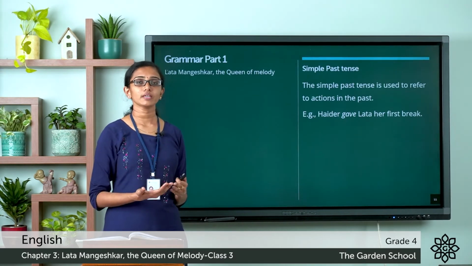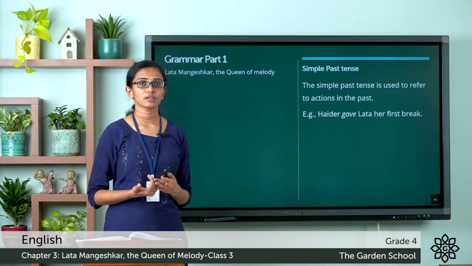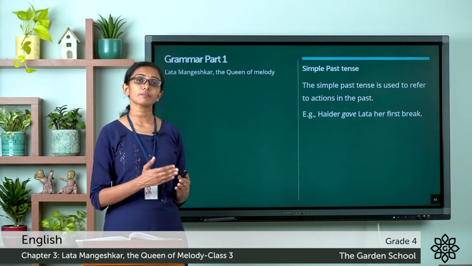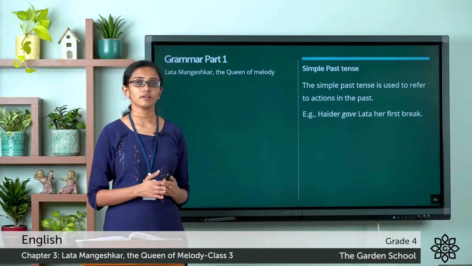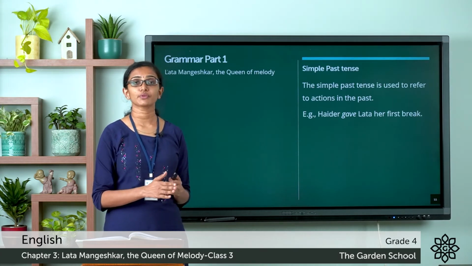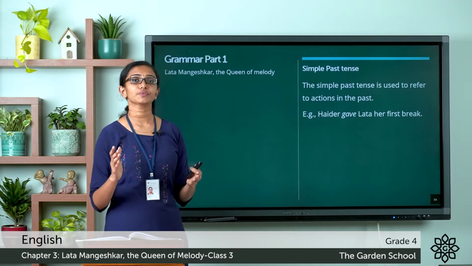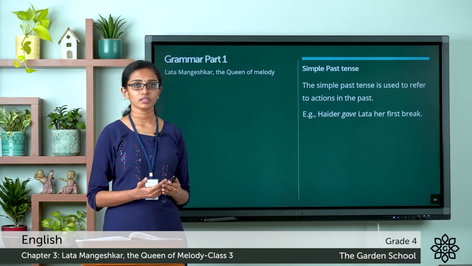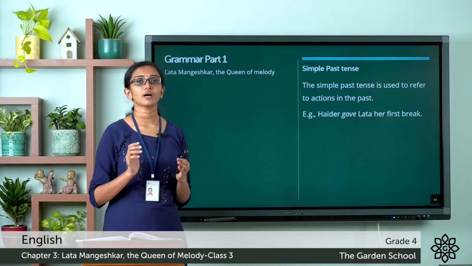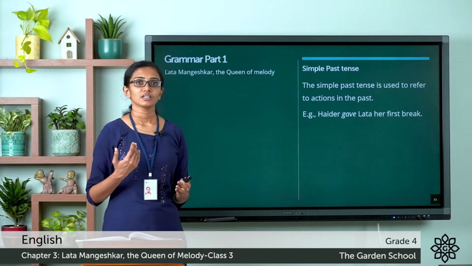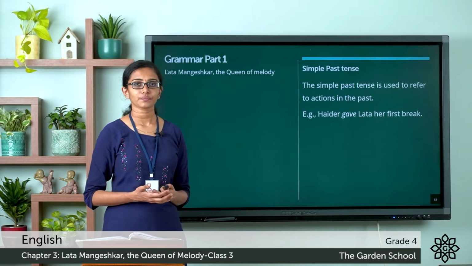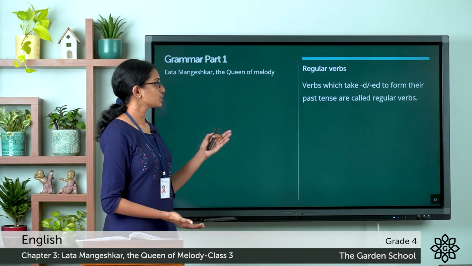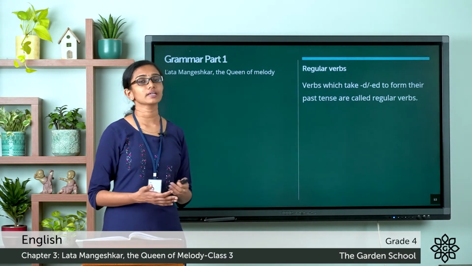You see, when you are forming the past tense form of a verb, the word may get changed completely, or in some cases the word may not change at all, or in some cases you just have to add d or ed to the ending of the word. So based on how the past tense of a verb is formed, verbs can be regular verbs or irregular verbs. So let's see what are regular verbs first. So the verbs which take d or ed to form their past tense are called regular verbs.